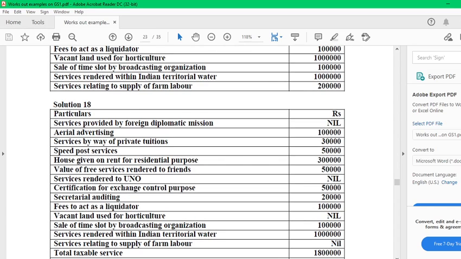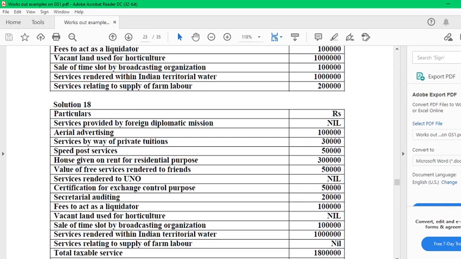Service provided by a foreign diplomatic mission is exempted because, as I mentioned earlier, any service given to a foreign mission is exempted. Aerial advertisement, service by way of private contributions, speed post service, it is taxable. House given on rent is taxable.